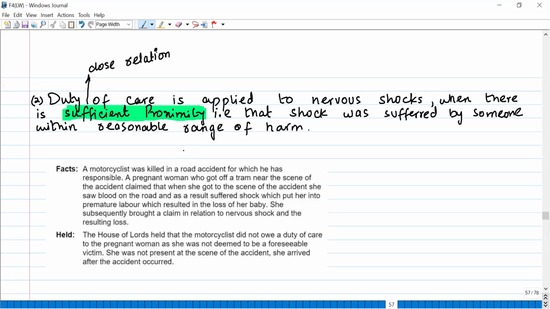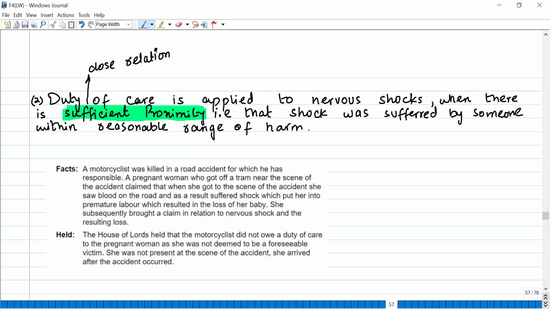Okay, so the shock caused by my act, someone who was in reasonable range, he or she suffered the shock. Okay, now let's understand this with the case. A motorcyclist was killed in a road accident for which he was responsible.